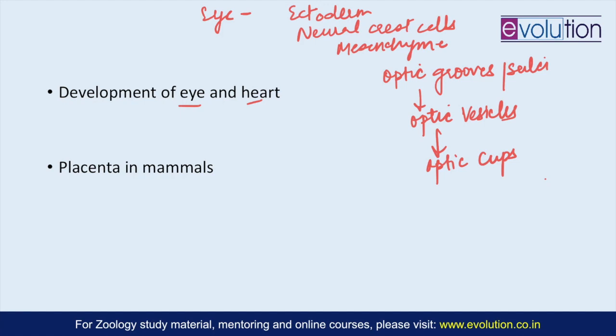Then the portion of the optic vesicle that interacts with the surface ectoderm induces the ectoderm to thicken into the lens placode, and this lens placode is the precursor of the lens, and it will eventually invaginate to become the lens pit and then the lens vesicle.